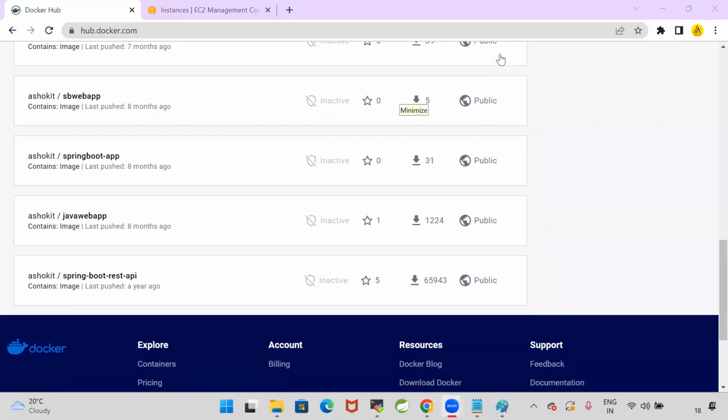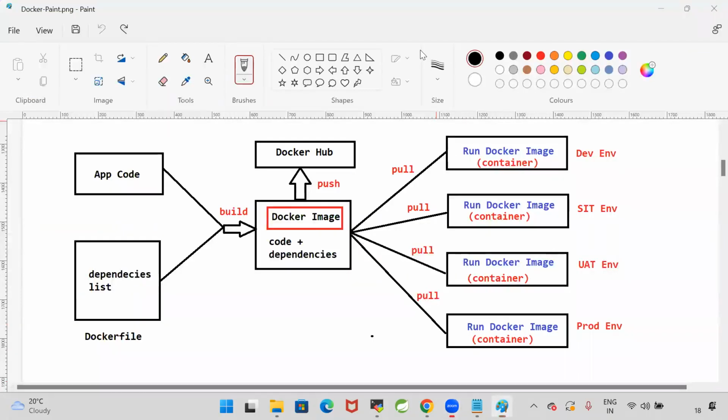Now, do you understand how a container is getting created? Am I installing the Java software to run my application, or is Docker taking care of the Java software? Now I want to install my application on 100 computers. Do I need to install Java on the 100 computers, or do I just need to run the image on the 100 computers?